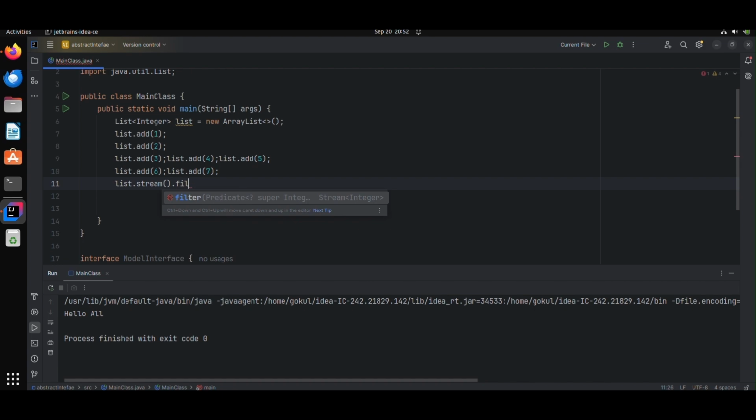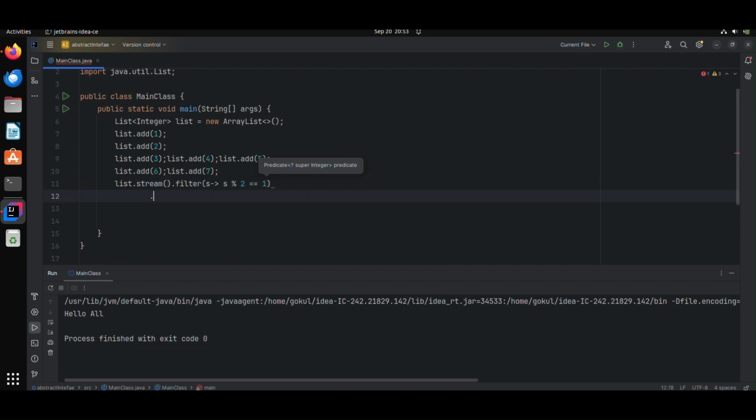The filter method accepts a predicate, which is a type of another functional interface that returns a Boolean value. So I can see that using the lambda expression, I'm just returning only the odd numbers.